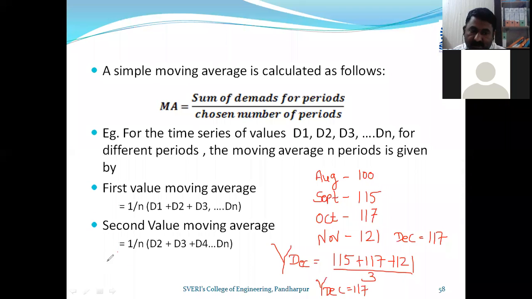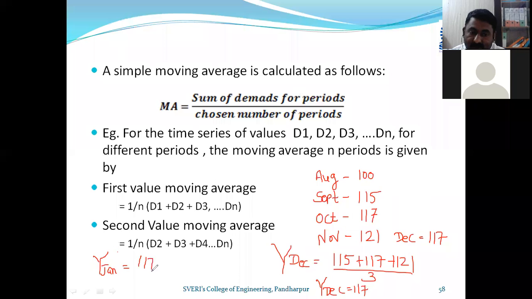Now if I am calculating for January, for 3 months, earlier I had taken September, October, November. Now I will take October, November, December. So now I am deleting the September month from the calculation.